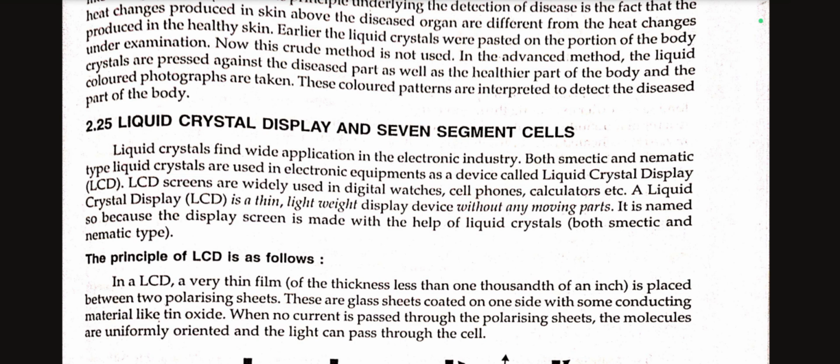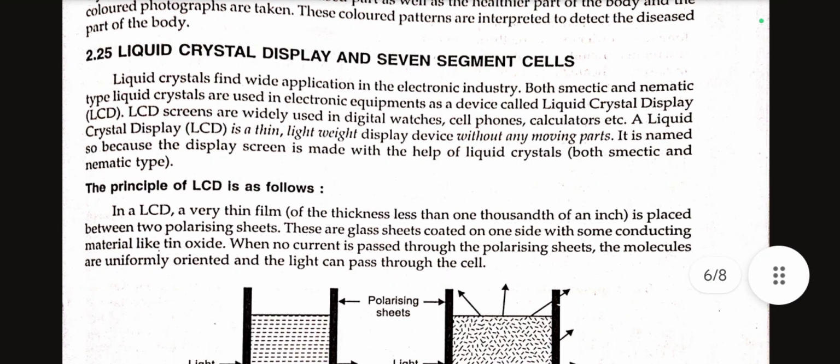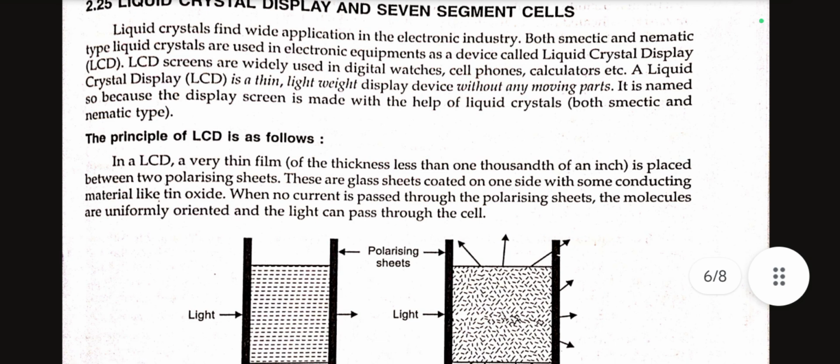A liquid crystal display (LCD) is a thin, lightweight display device without any moving parts. It is named so because the display screen is made with the help of liquid crystals, both smectic and nematic type. The principle of LCD is as follows. In an LCD, a very thin film is placed between two polarizing sheets. These are glass sheets coated on one side with some conducting material like tin oxide.